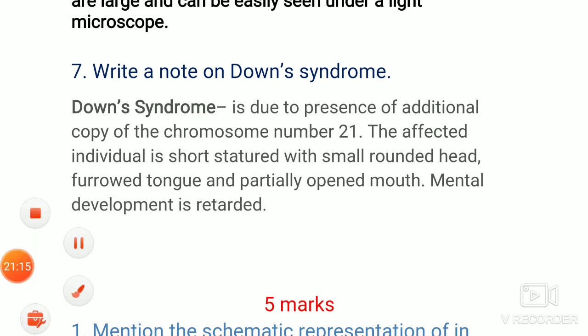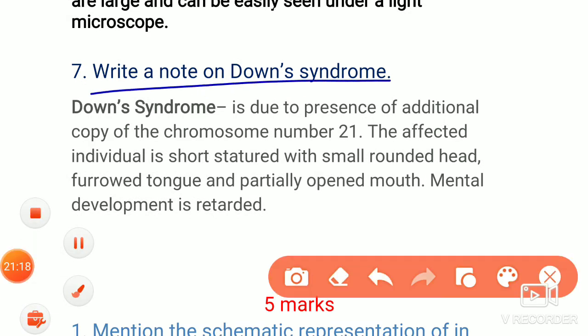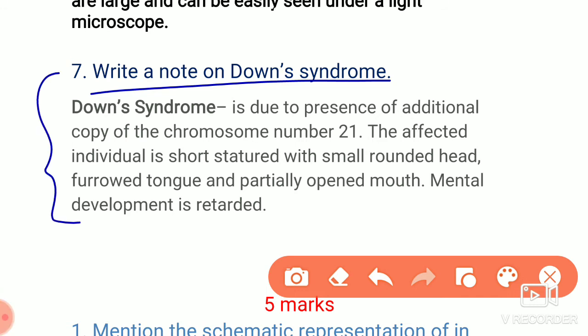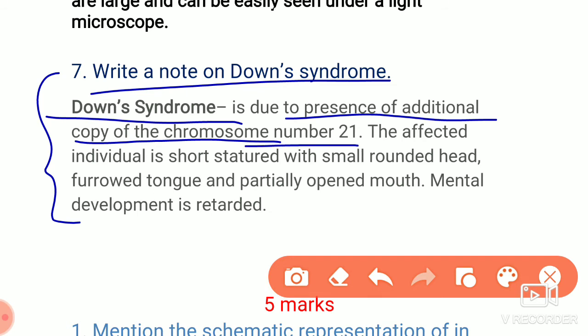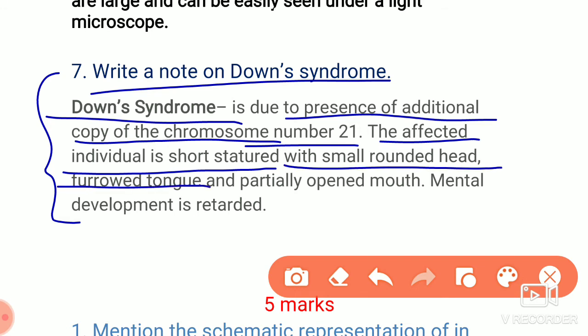The next question is: write a note on Down syndrome. That means we have to write information about Down syndrome: why it is caused and what its characteristic features are. This is due to the presence of an additional copy of chromosome number 21. The affected individual is short statured with a small rounded head, furrowed tongue, partially open mouth, and mental retardation. The same characters I explained in the previous questions. That is a 3 marks question.